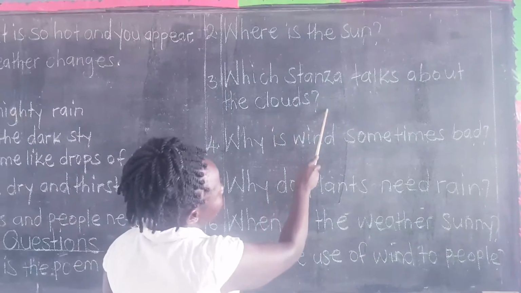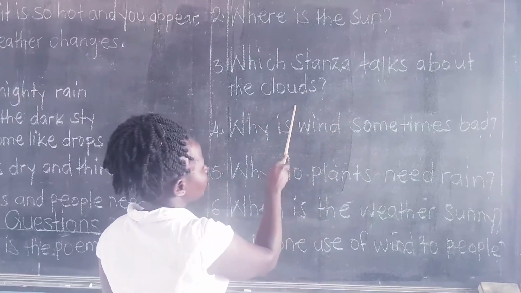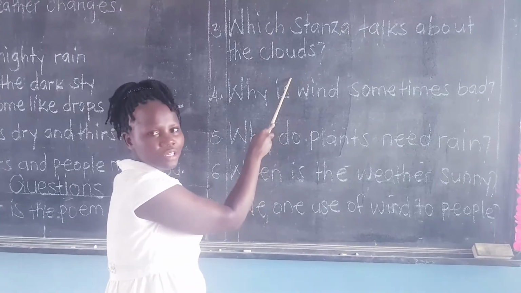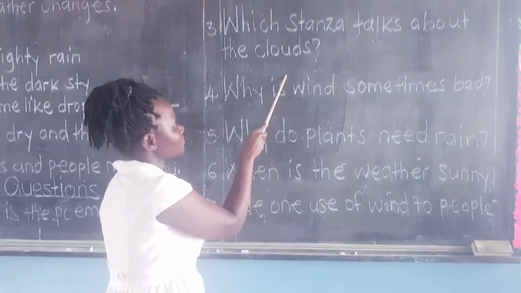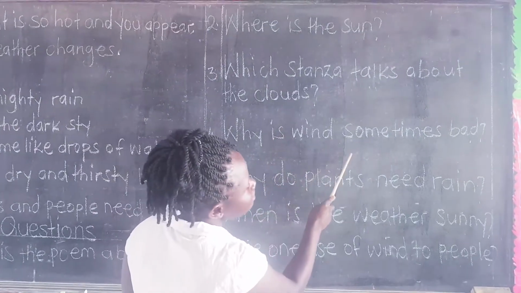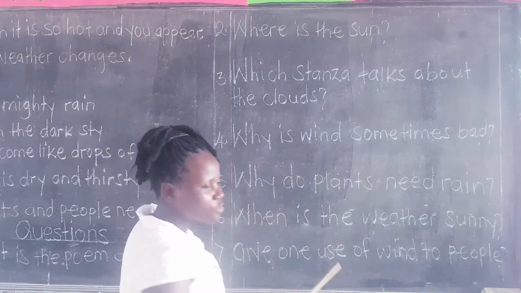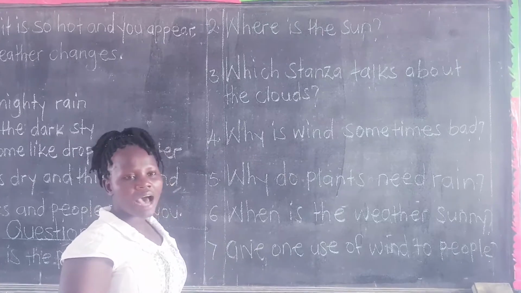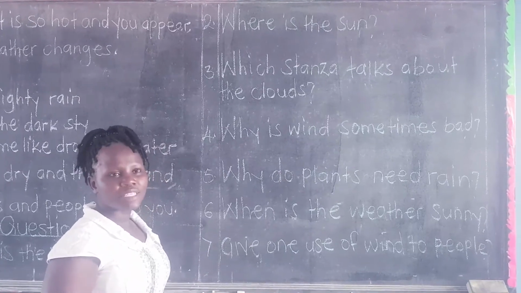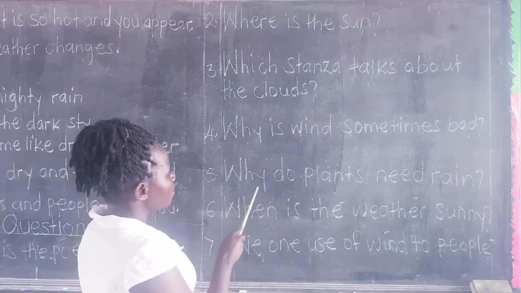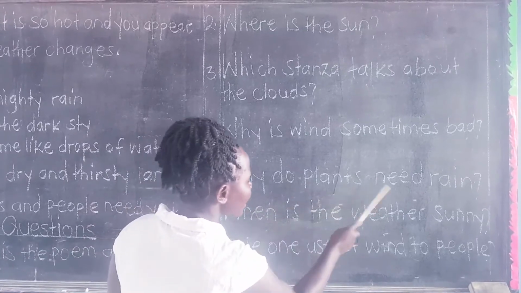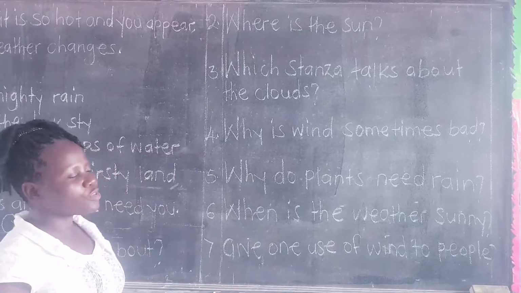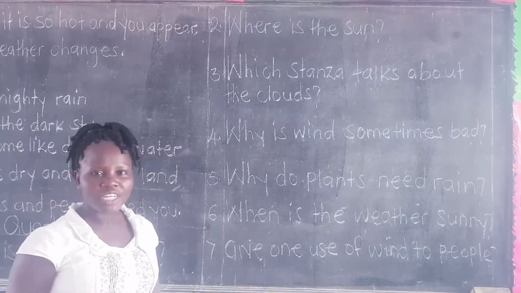Which stanza talks about the clouds? You look for the stanza which talks about the clouds and write it here in a full sentence, well punctuated. Why is wind sometimes bad? You will go to the stanza where there is wind and you tell me the reason why wind is sometimes bad. Number 5. Why do plants need rain? You go to the stanza of rain and you tell me why the plants need rain.